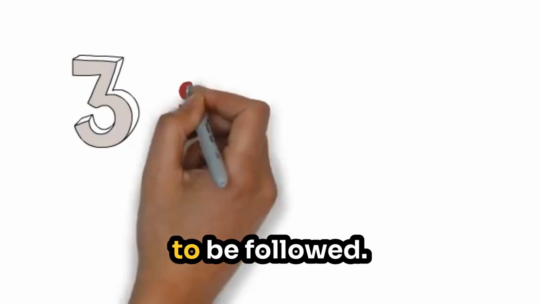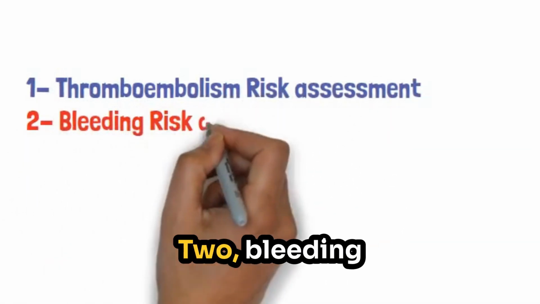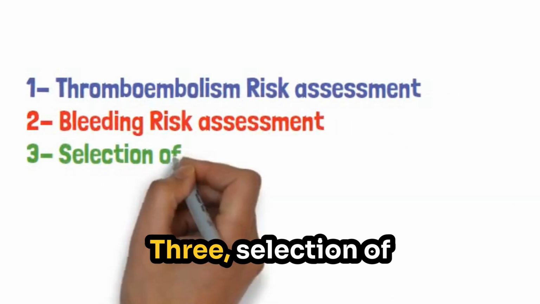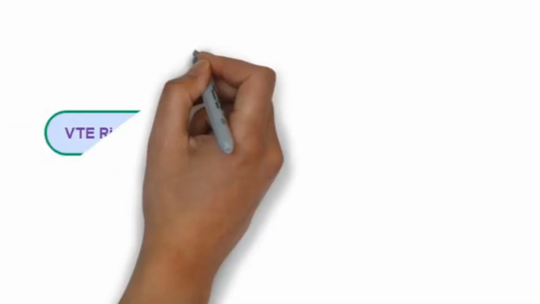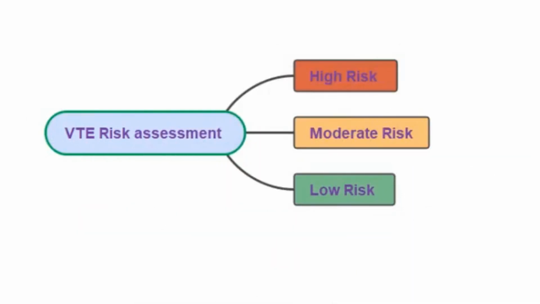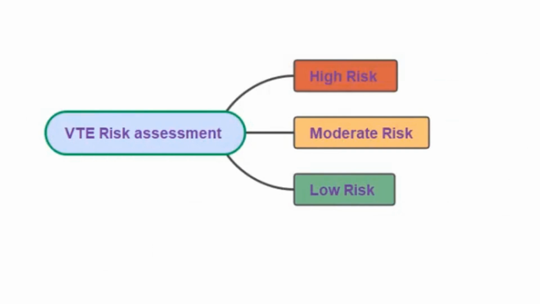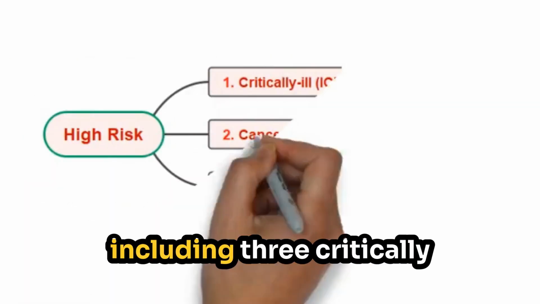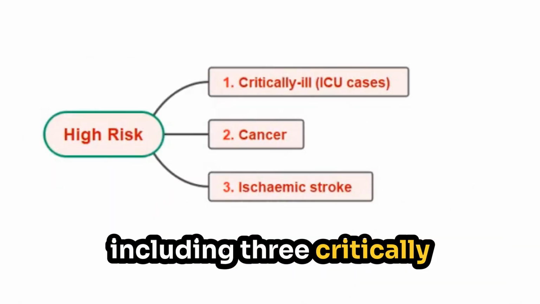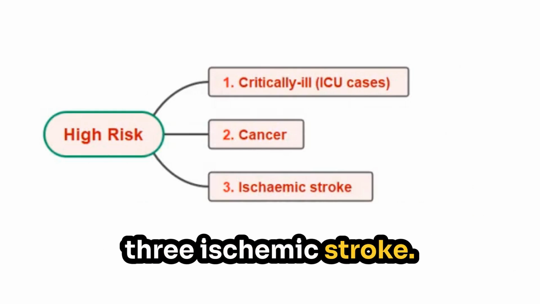We have 3 steps to be followed. Step 1, thromboembolism risk assessment. 2, bleeding risk assessment. 3, selection of prophylaxis method. Start with risk assessment. Categorize patients into 3: high risk, moderate risk, and low risk. Start with high risk patients, including 1, critically ill patients, ICU cases, 2, cancer patients, and 3, ischemic stroke.